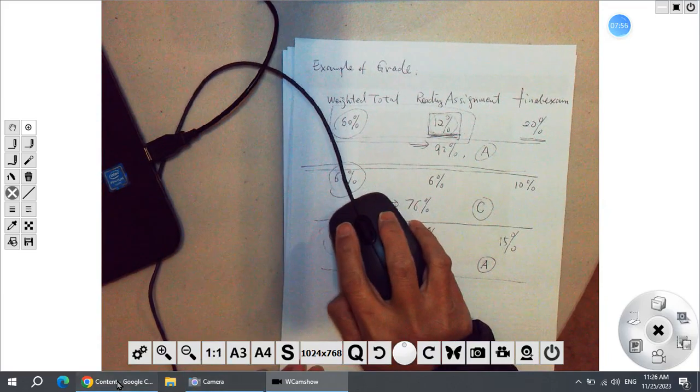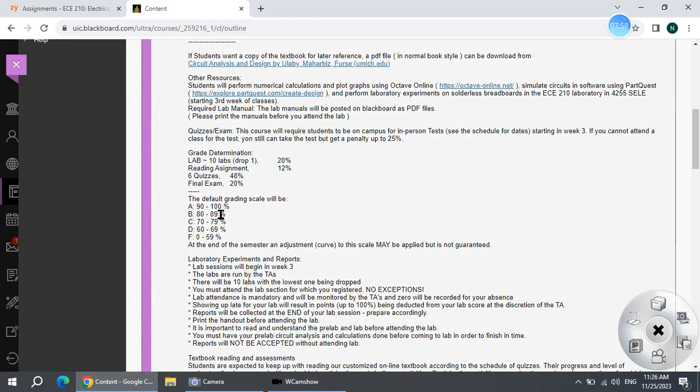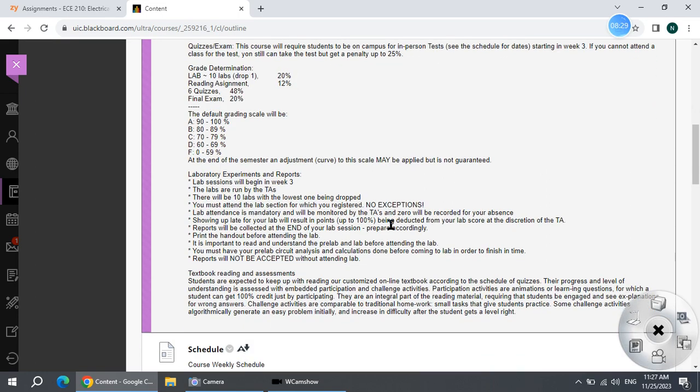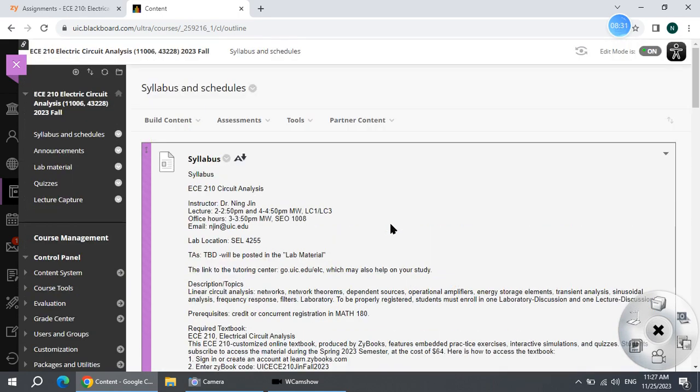Let's go back. And this one, so far I think I will not give curves. I said maybe I will do some curve in the beginning of the semester, but so far I checked the distribution. It's quite normal. Some in the A level, some in the B level. So most possibly I will not do a curve on it. Okay, so this is the general information.